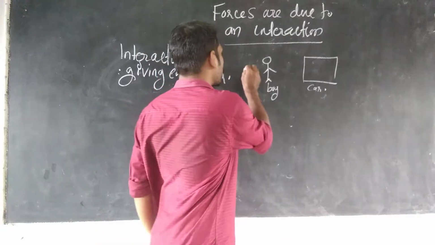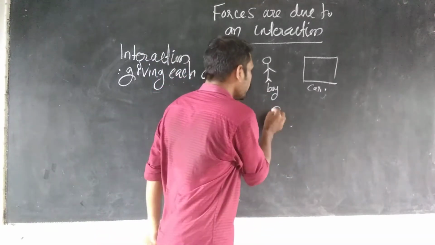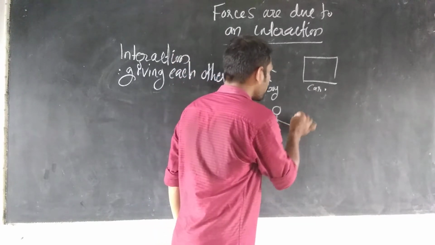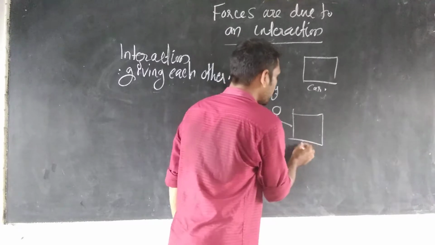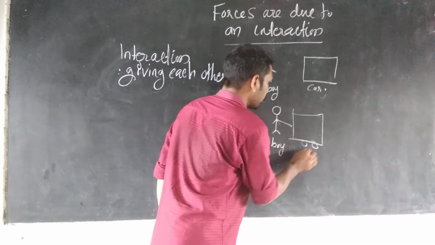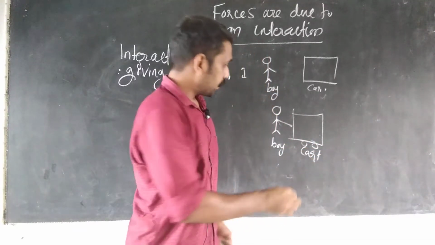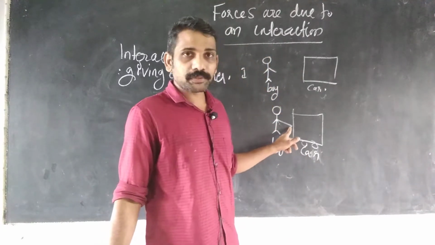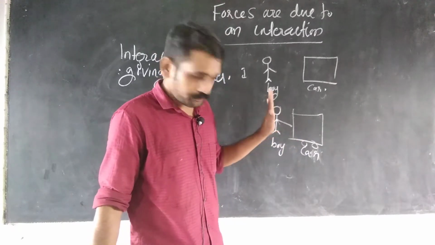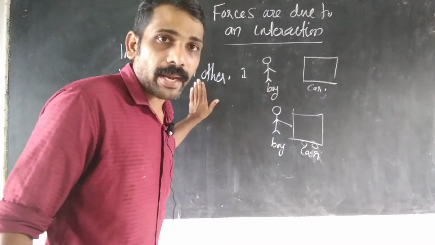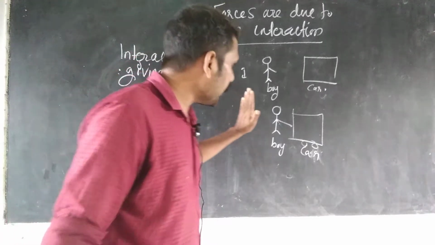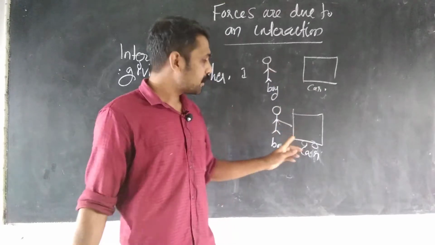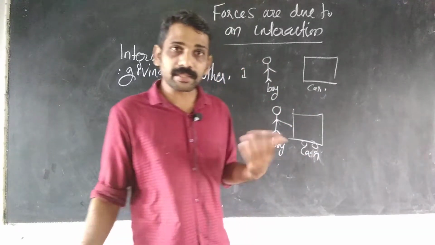So the next case is what? This is the first case. If the boy is to give a force on the car, what does he have to do? This is the boy and this is the car. The boy has to touch the car with his hand like this, and the boy has to pull the car. Then the car will move.